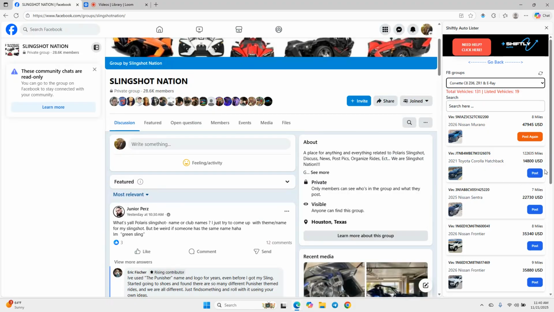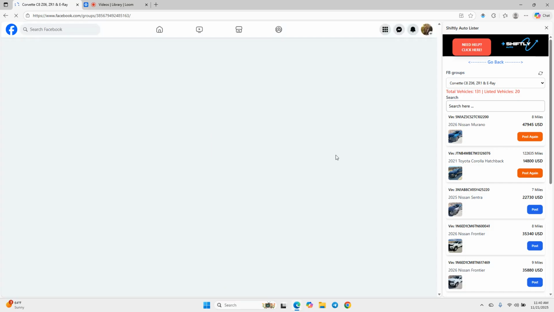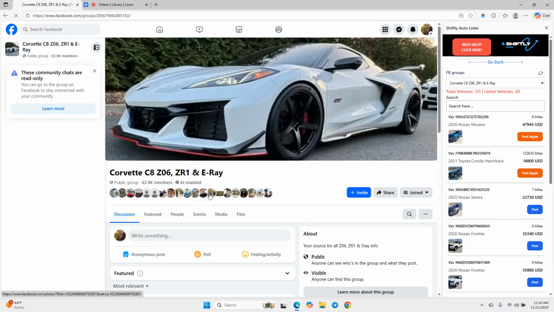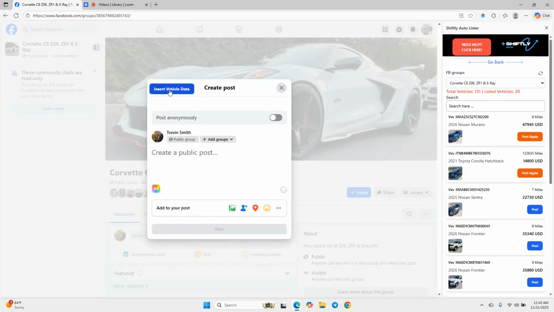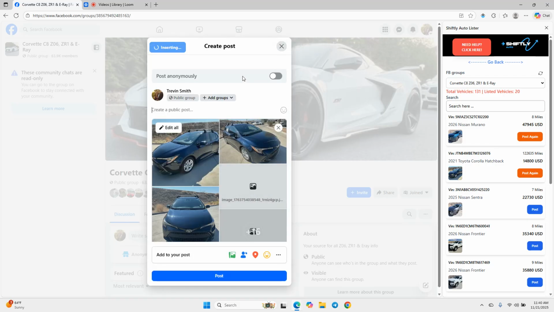I just select this and I want to post this one in this group. I'm going to click that, and it is going to open this group immediately. And then very quickly, I'm just going to go through. You can see how fast this can be, and I can do quite a few. And space them out a little bit, because you don't want Facebook to think that you're spamming the groups. Now, if you're posting different vehicles in different groups, it comes in very helpful to be able to do this. And it will help out quite a bit in this regard.